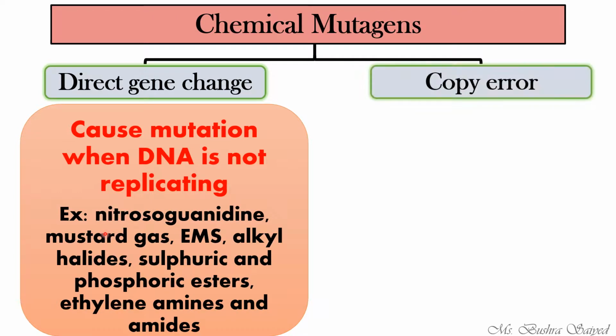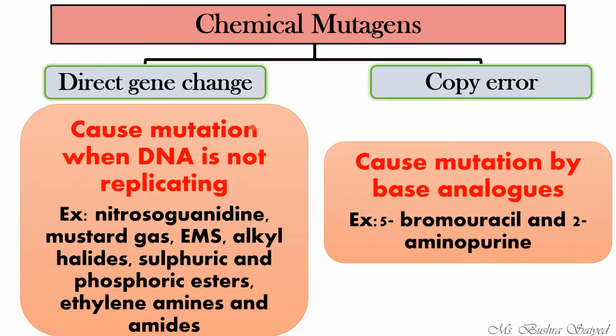Coming to the next, that is copy error. Copy error is what? It is caused by the chemicals which are the base analogs, right? Again, four bases: adenine, guanine, thymine and cytosine. These four bases have analogs, the chemicals which resemble the structure of these bases. For example, 5-bromouracil, 2-aminopurine, they resemble adenine, guanine, right?